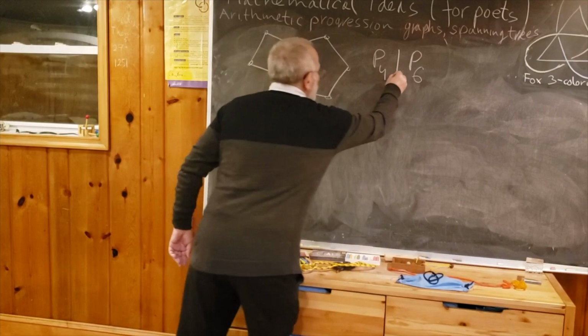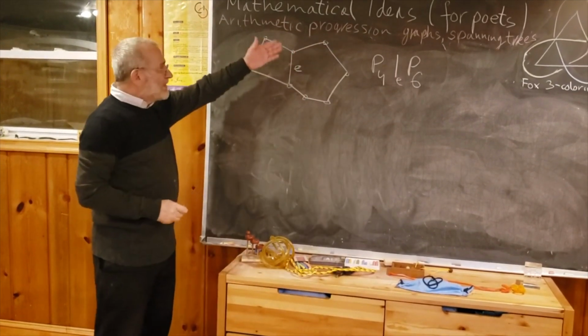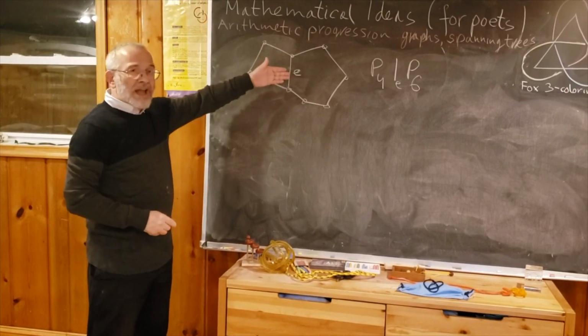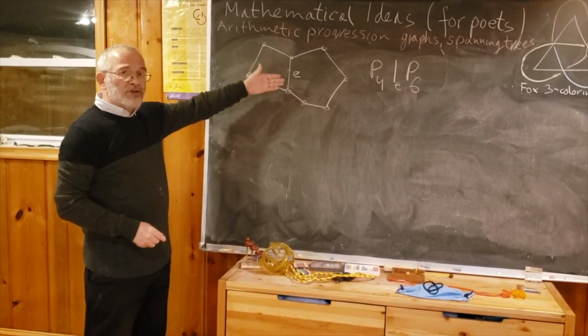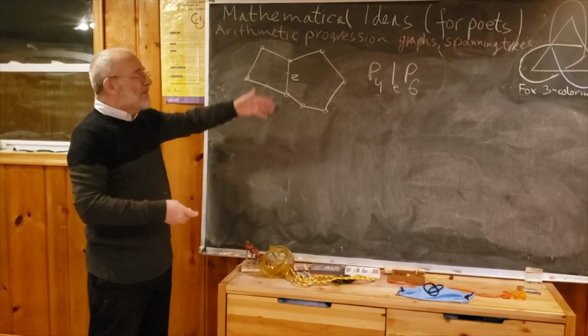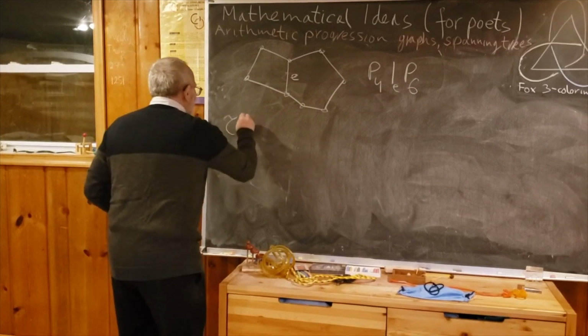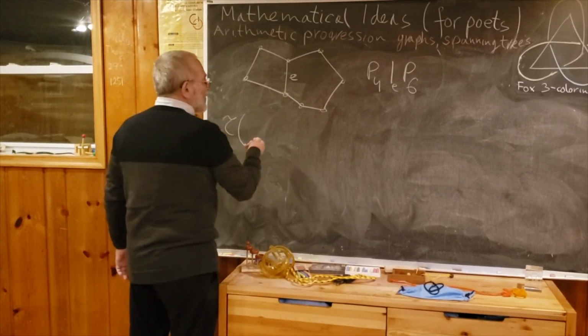So maybe let's put here that we glue them along E. Spanning trees now can be divided: spanning trees which contain E and spanning trees which do not contain E. And let's try to divide the family of spanning trees this way. So we try to compute the number of spanning trees of our graph.